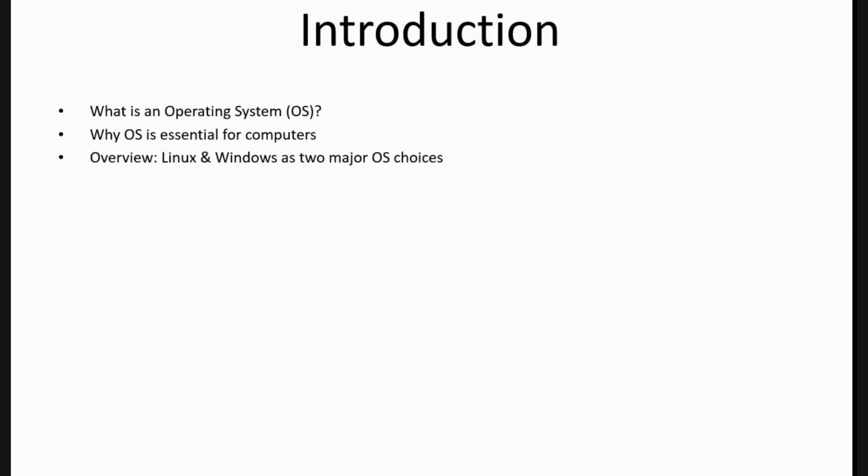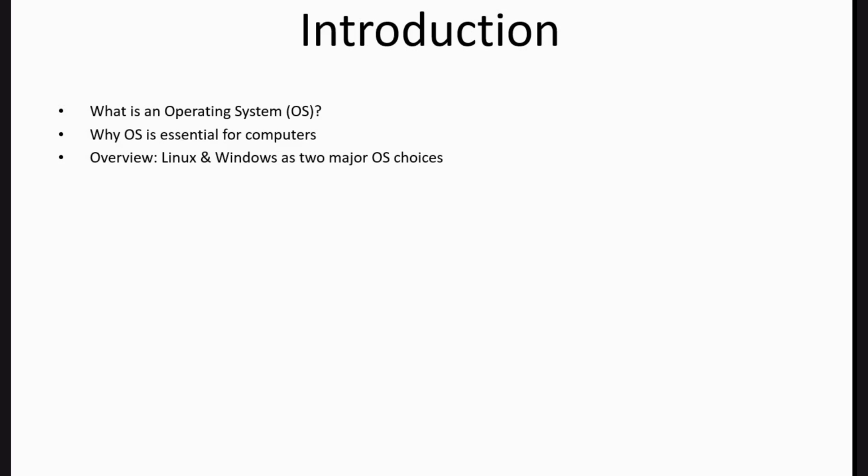Introduction. What is an operating system? Why is the OS essential for computers? Overview. Linux and Windows are two major OS choices. OS means operating system. The operating system connects the user and the computer. Without the operating system, we cannot interact with the computer. So the operating system is very important.